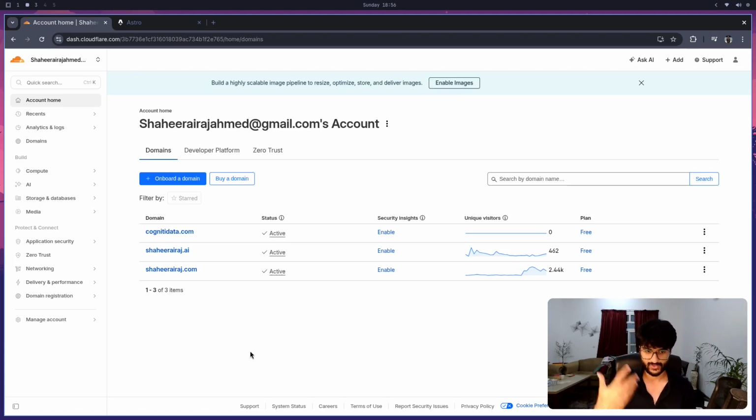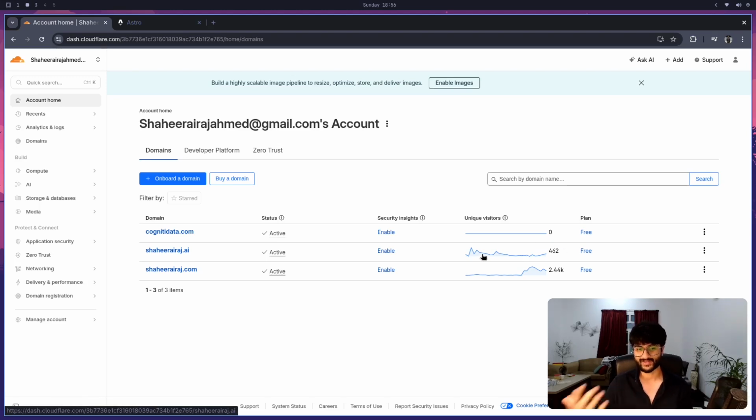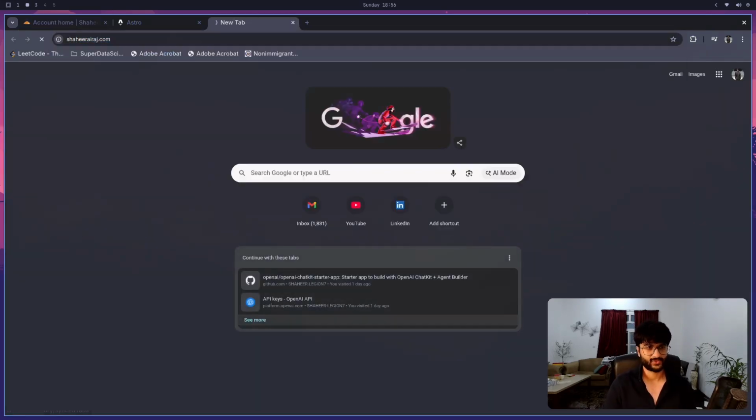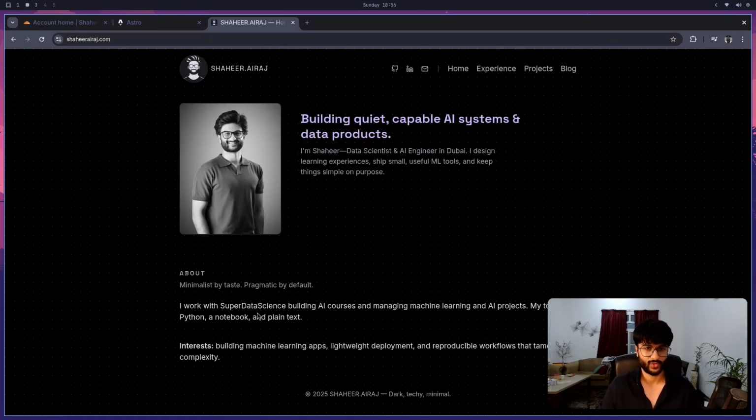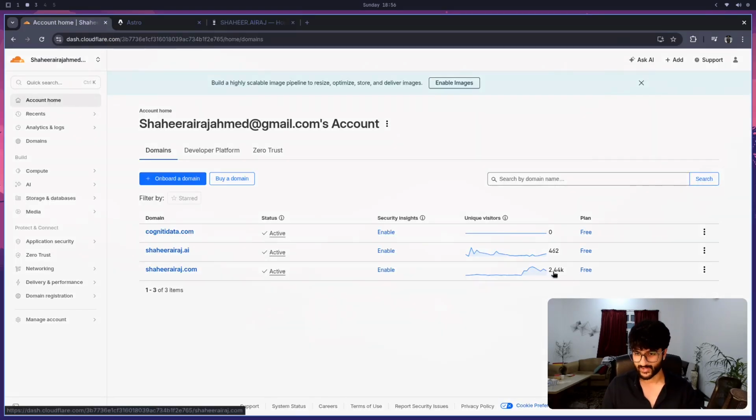This is for my personal website, and I'm seeing that the .ai domain, although there's nothing on it, is getting quite a lot of visitors. So maybe it might be worth having my personal website at .ai instead of .com. Let me show you .com. This is what's going on in .com right now. Not a lot of traffic going to .com, a lot of traffic going to .ai. Maybe worth considering putting my website on .ai.